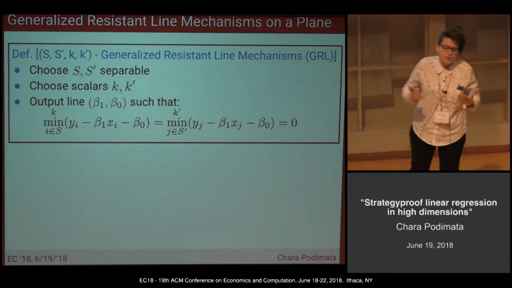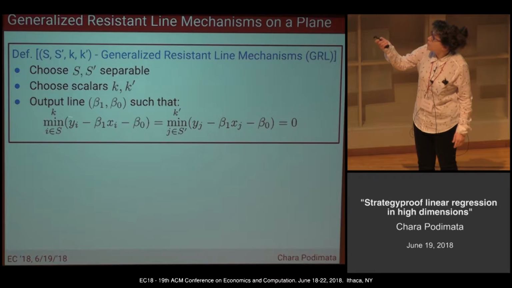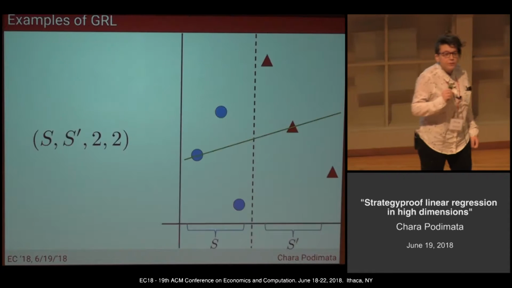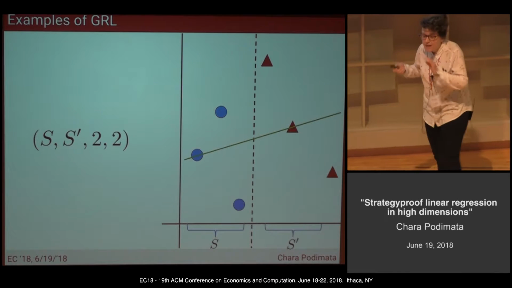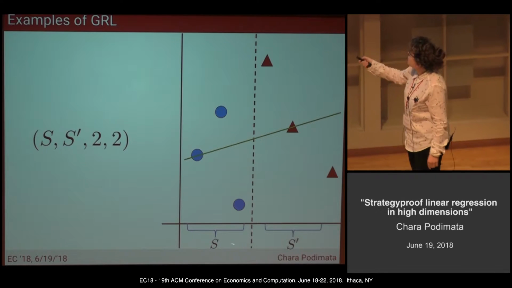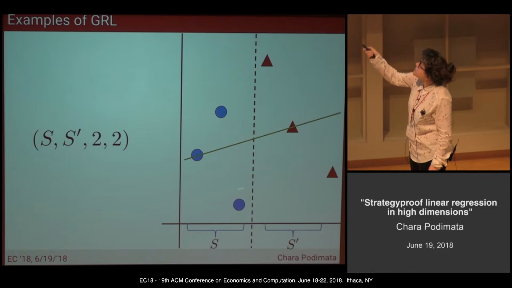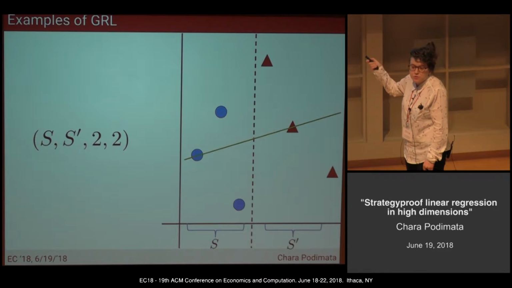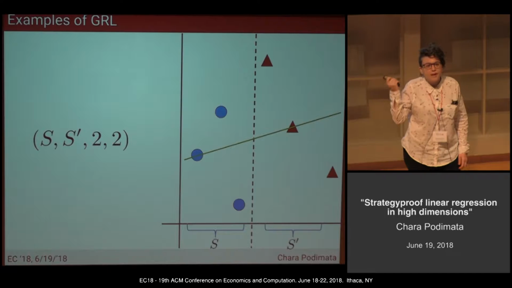What is a residual? A residual is the difference between the reported variable, so this portion here, and the predicted variable that our output line will create. An example of such residual mechanisms you can see in this data set here, which is exactly the data set that I had before to analyze the CRM family. Now, the two sets are separable with respect to this line, so S and S prime. And I've chosen the second minimum residual from this set and the second minimum residual from that set. The second among three is, of course, the median residual.